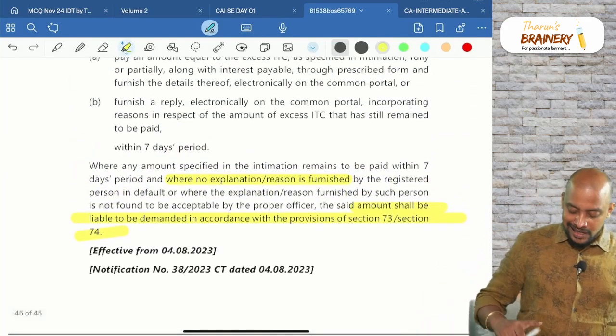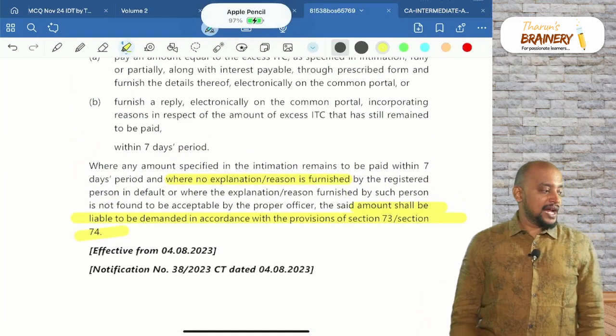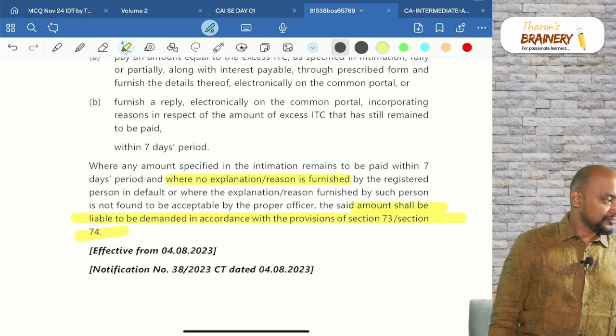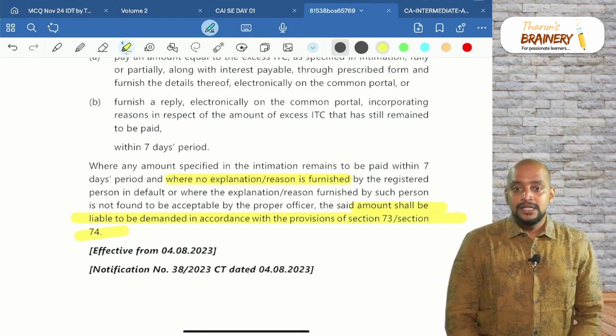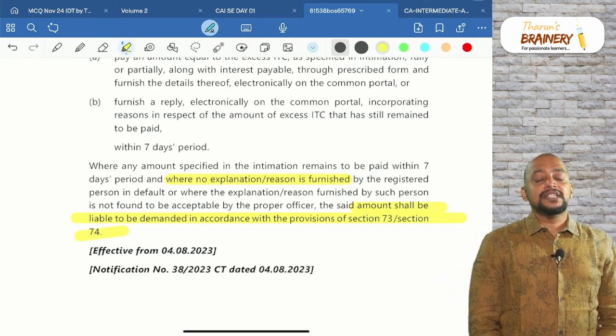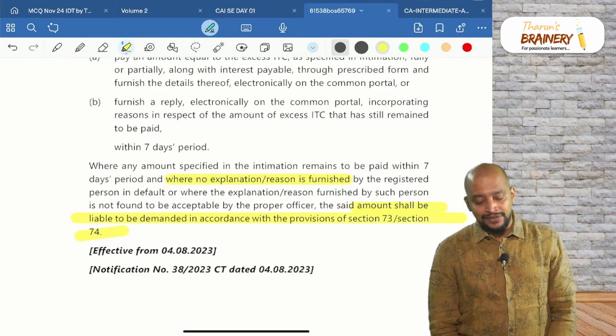So these are the various amendments that we have with respect to January 25, and even the September 25 amendments are also covered in this. Okay.